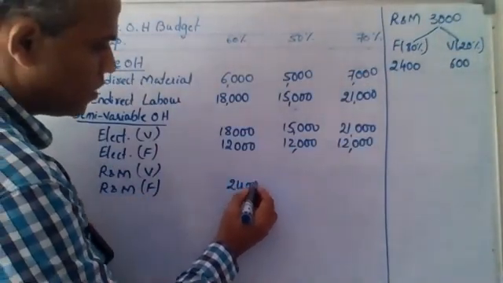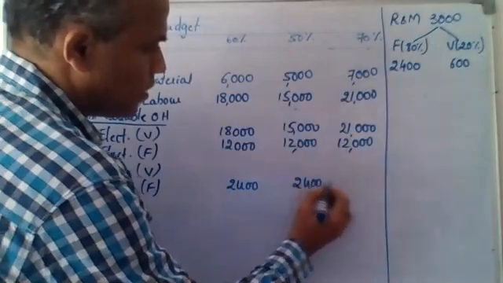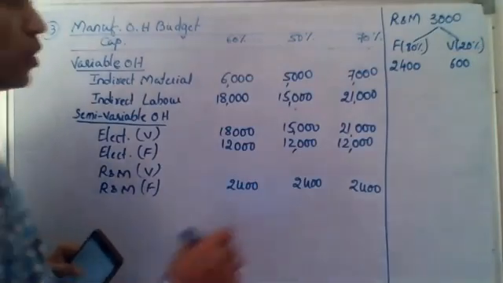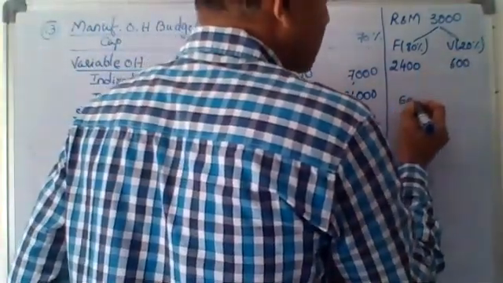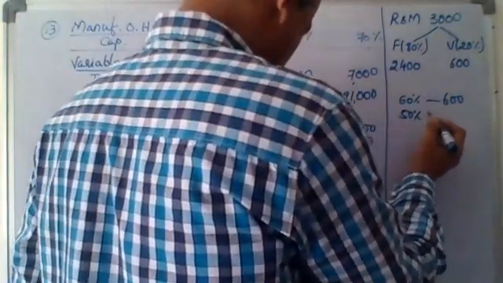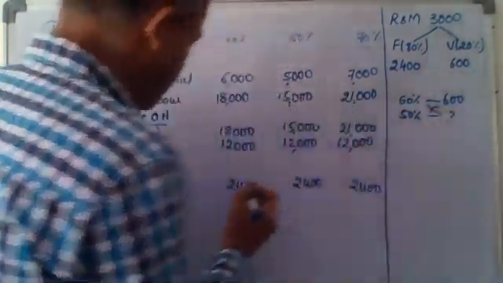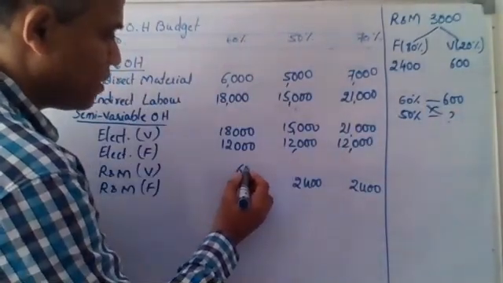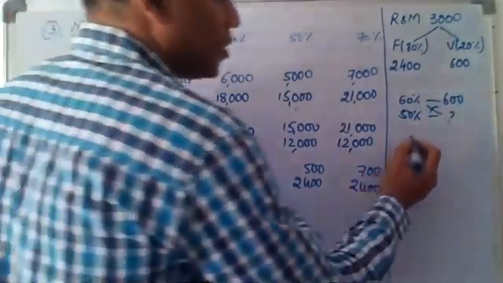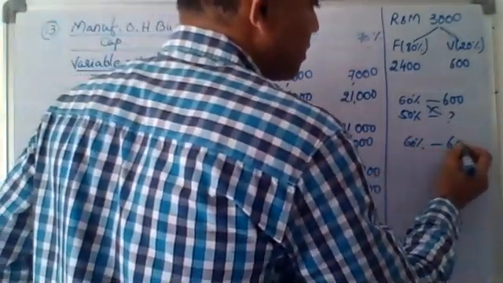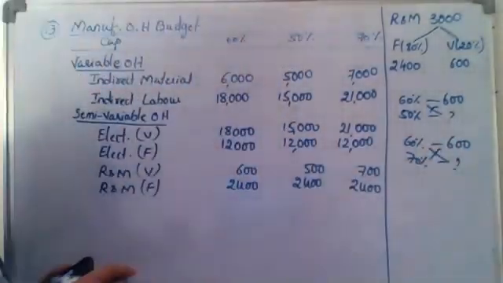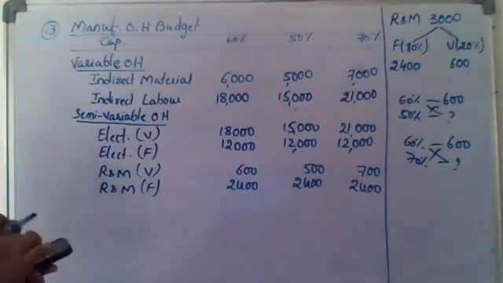I have no problem with the fixed component. 2,400 is the fixed component of the repairs and maintenance. But what about 600? For 60% capacity, if it is 600, for 50% capacity, how much will it be? It will be equal to 500. So it is 600 here, it will be 500 here, and 700 here. Because if you calculate 60%, if it is 600, 70%, how much? Cross multiplication gives you 700. I hope you have understood what I'm talking about.